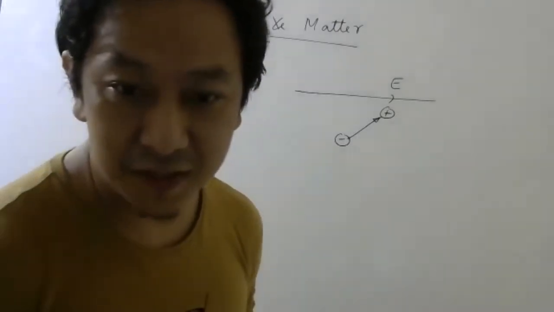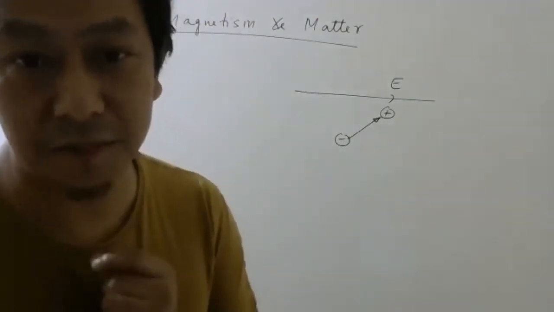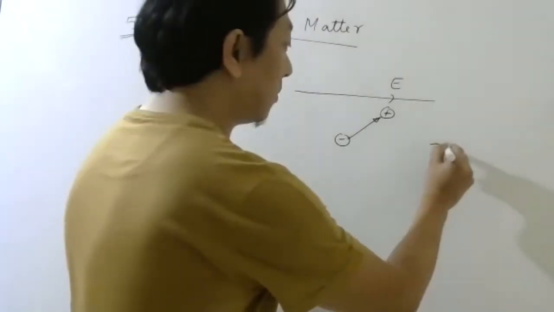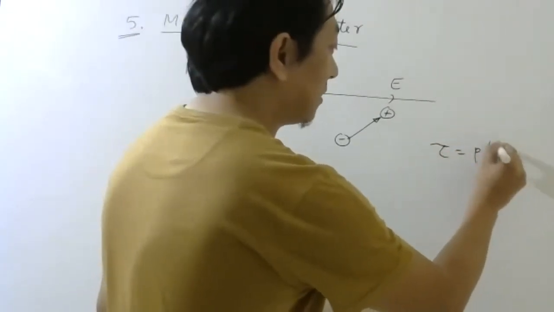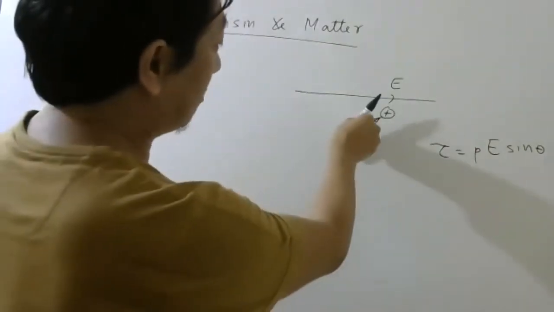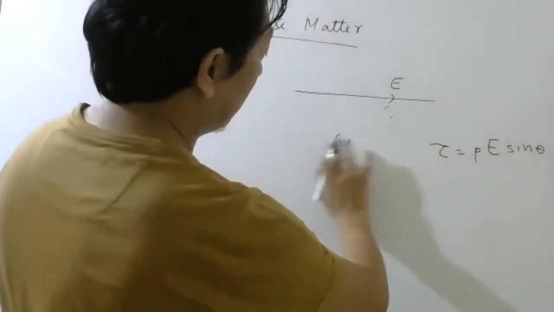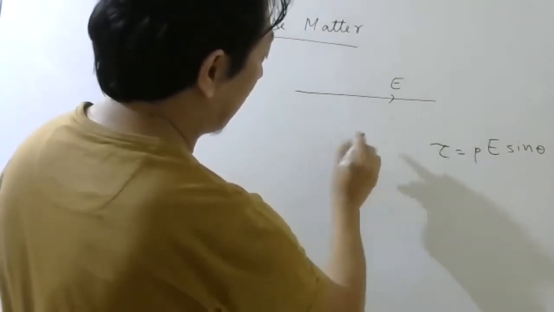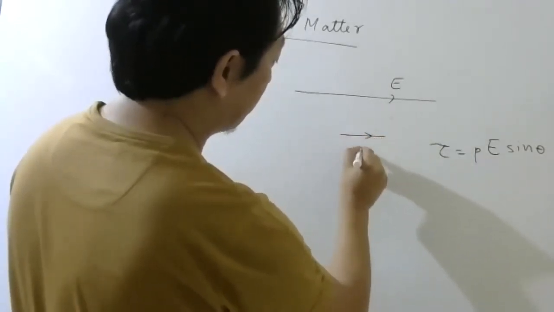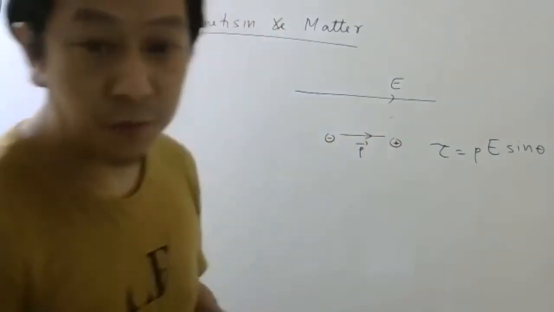Because it experiences a torque. That is the important part, okay? So the torque experienced formula was PE sine theta. So this dipole will experience a torque like this, and ultimately in equilibrium, the dipole will come in this direction.